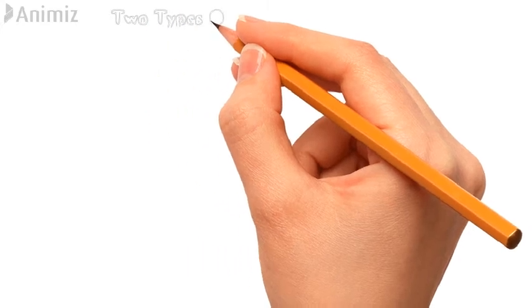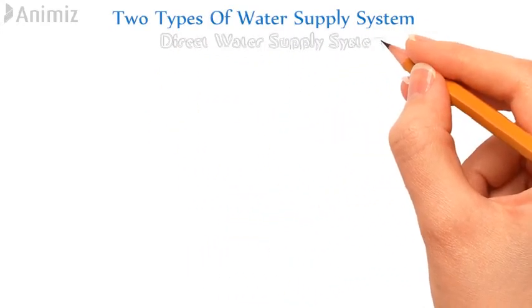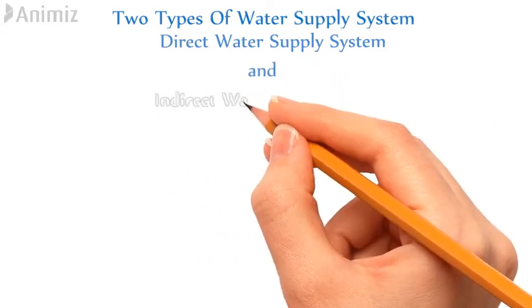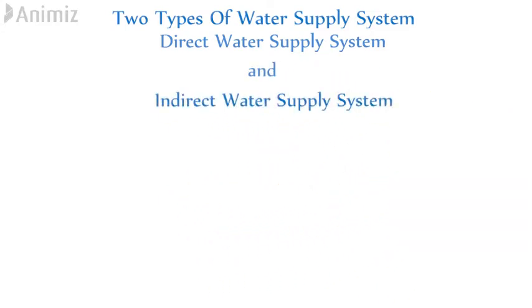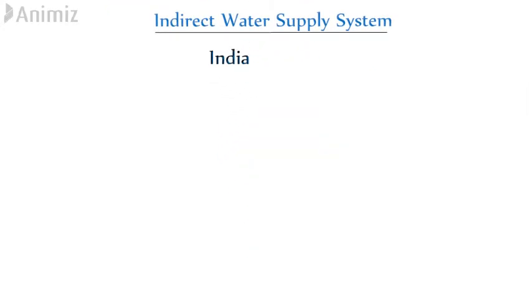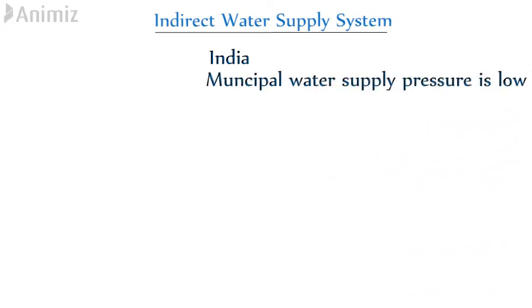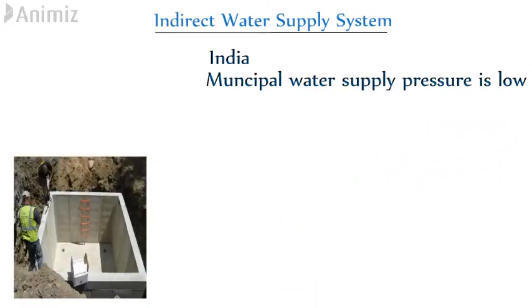There are two types of plumbing system in buildings. First one is direct water supply system and other one is indirect water supply system. First, we will discuss about indirect water supply system. This type of water supply is used in developing countries like India, where the municipal water supply pressure is low. This system consists of underground tank and overhead tank.